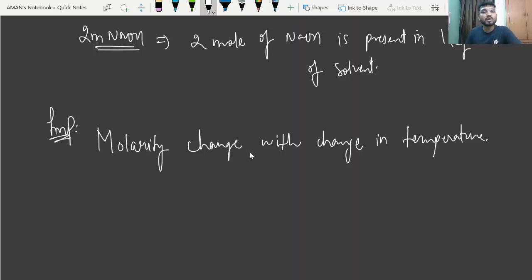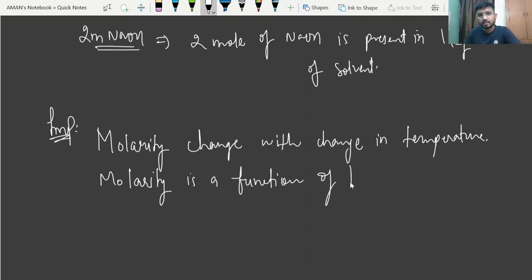It means the value of molarity can change if you increase or decrease the temperature. So we can say molarity is a function of temperature. Why is molarity a function of temperature?